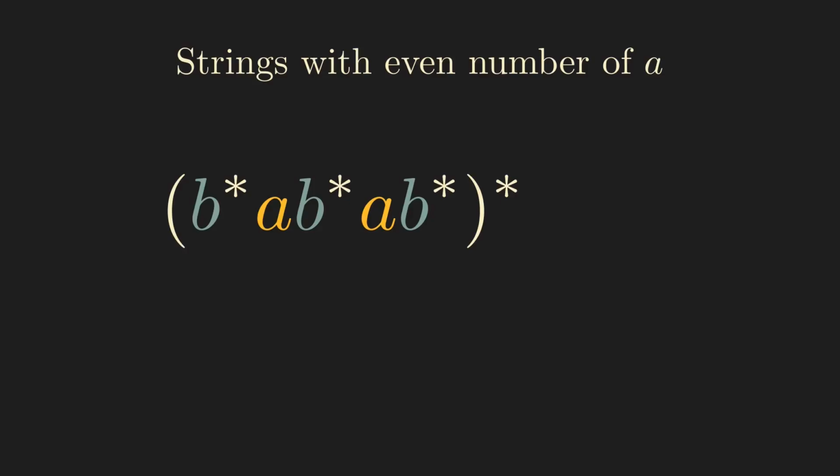Almost done. But what about 0 A's? 0 is also an even number, but strings that only have B's and no A's are still missing. Therefore, we add plus B star at the end. So we can also match strings that only consist of B's. This gives us our final regex for all strings that have an even number of A's.